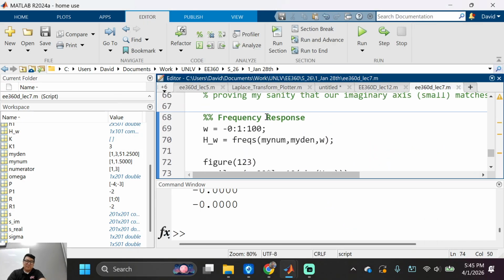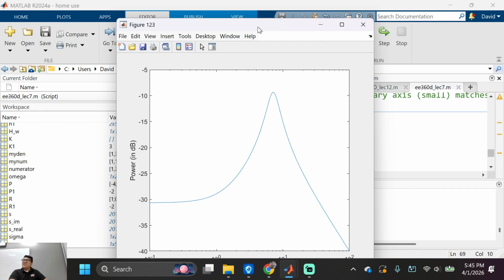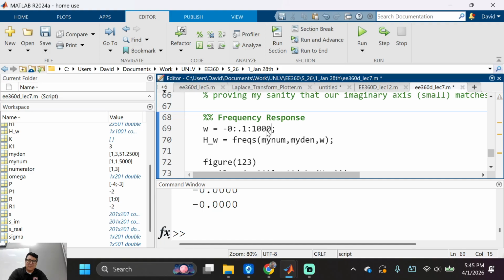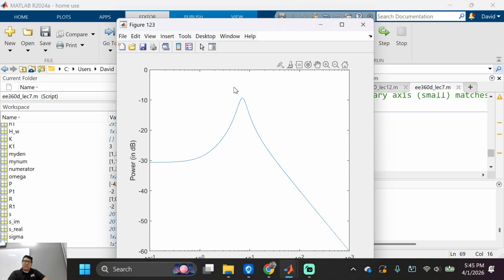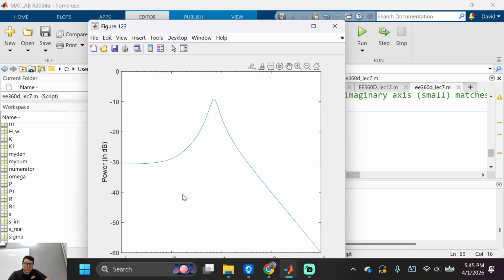Let me see. 0.1. What does that look like? Filters, right? Bode plots. Let me go one more, 1,000. Is that cool with everybody? Let me show you something cool. If I go here, right? 40 dB.